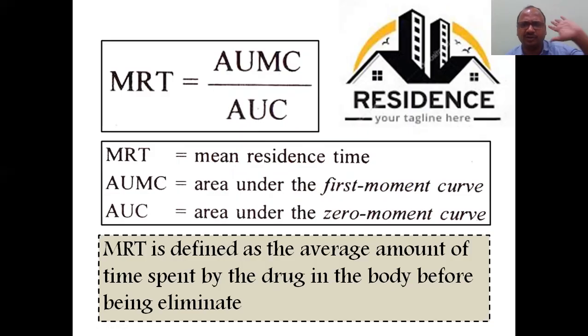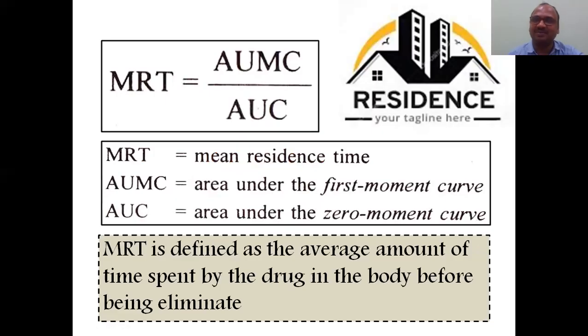Keep in mind that in MRT, the first M comes on the top, in AUMC the M is there on top like that, so you can remember AUMC. MRT is defined as the average amount of time.